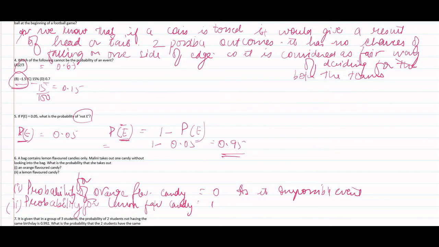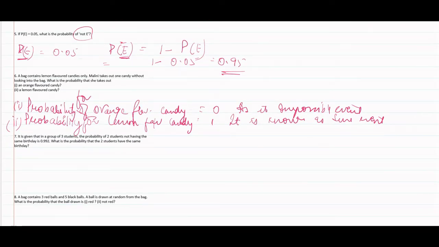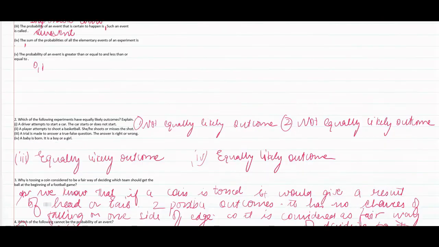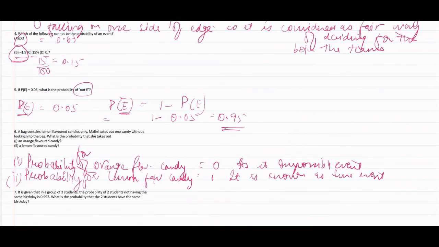So it is known as a sure event. Quickly look at all the questions till now, then we shall move to question number 7.